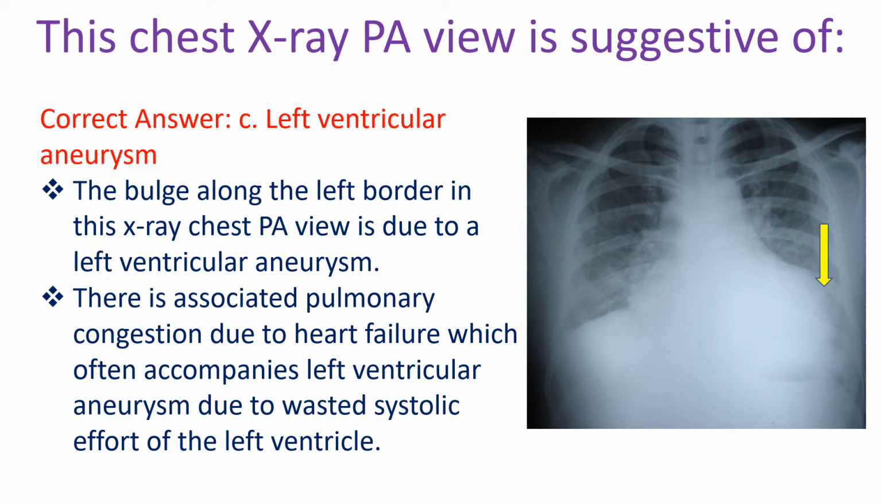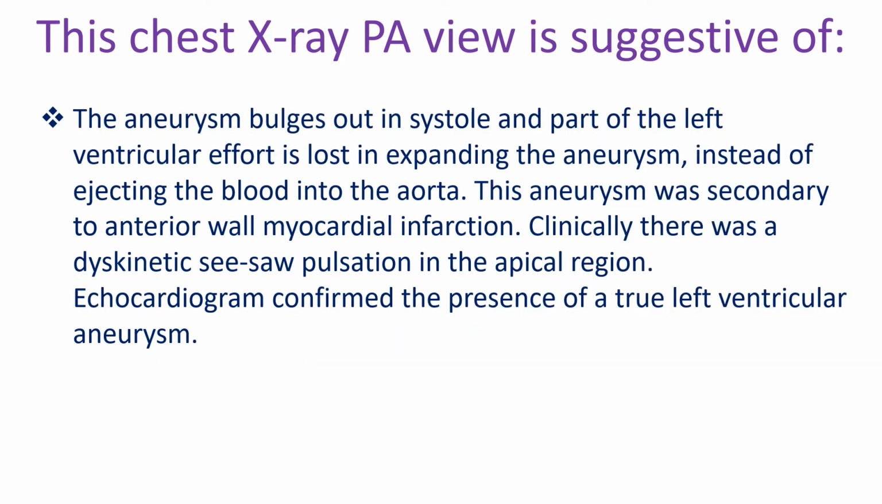systolic effort of the left ventricle. The aneurysm bulges out in systole, and part of the left ventricular effort is lost in expanding the aneurysm instead of ejecting the blood into the aorta. This aneurysm was secondary to anteroseptal myocardial infarction. Clinically, there was a dyskinetic seesaw pulsation in the apical region. Echocardiogram confirmed the presence of a true left ventricular aneurysm.